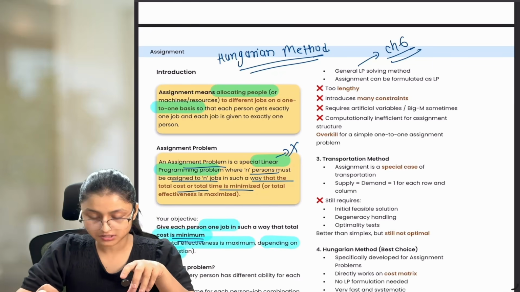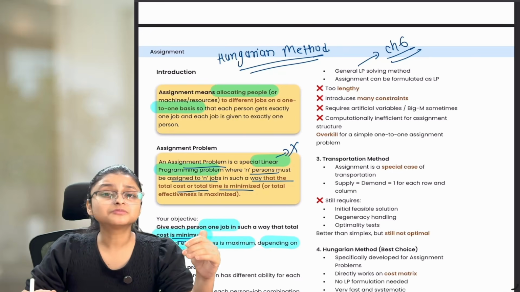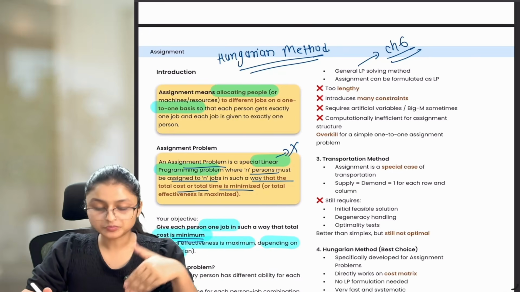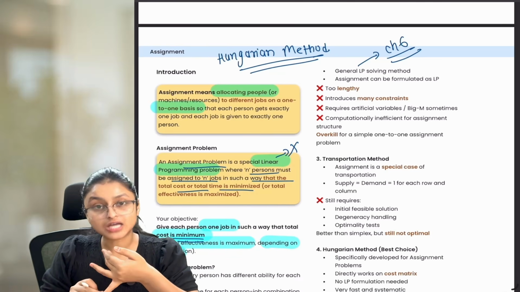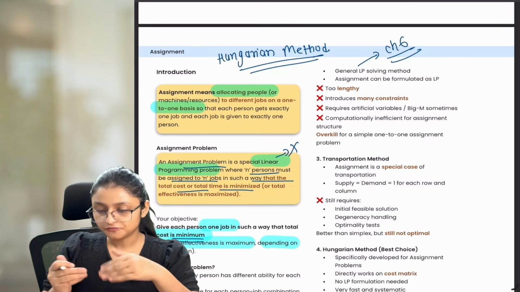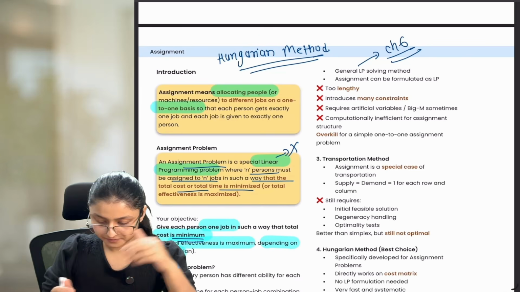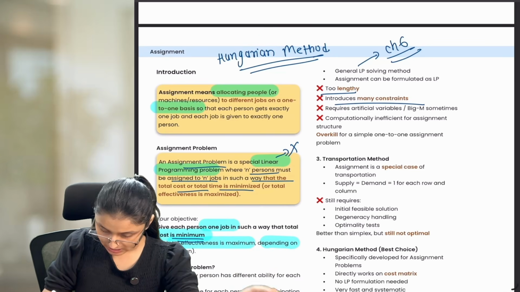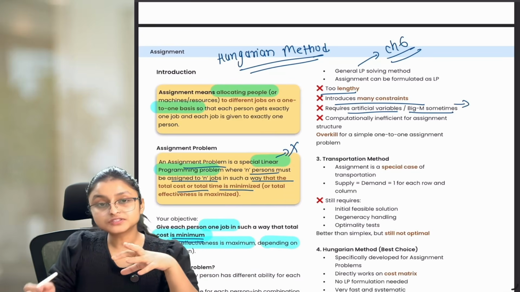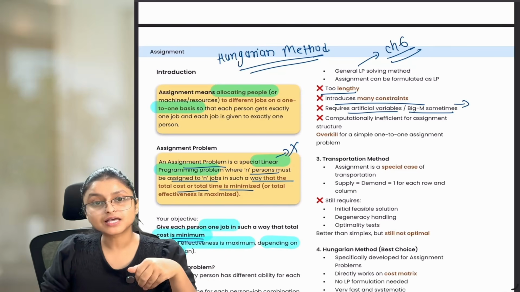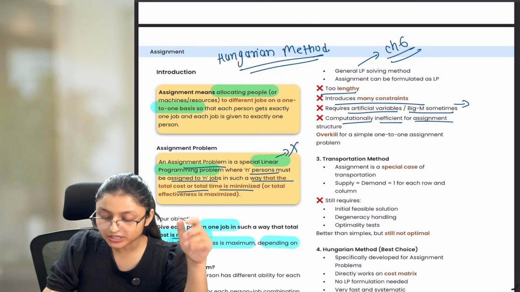This is of no use here. But we can actually use this particular method for assigning the task. But it becomes very complicated if we use this method for assigning the task. Because it is not made specifically for assignment of tasks to the worker, and hence if you solve your assignment with the help of the simplex method, it becomes too complicated to handle. Too lengthy, introduces many constraints, requires artificial variables or big M sometimes. This is a kind of scenario which can arise in the simplex method, and this creates much more complication for us to handle. Next, computationally inefficient for assignment structure.